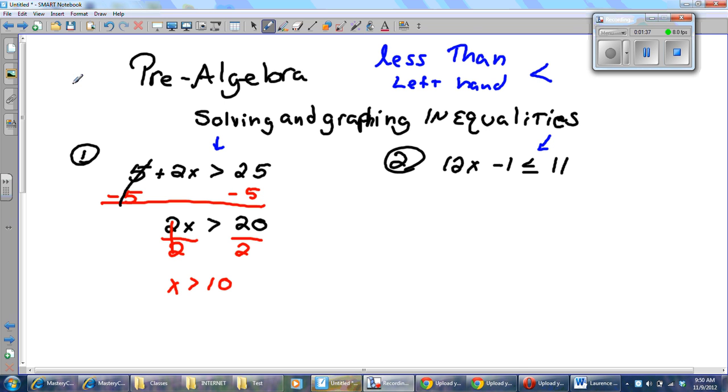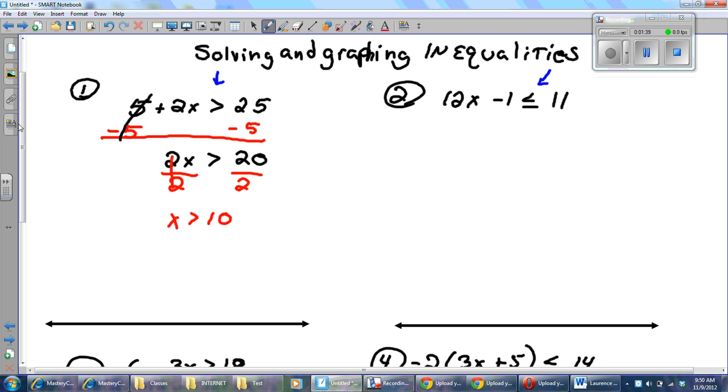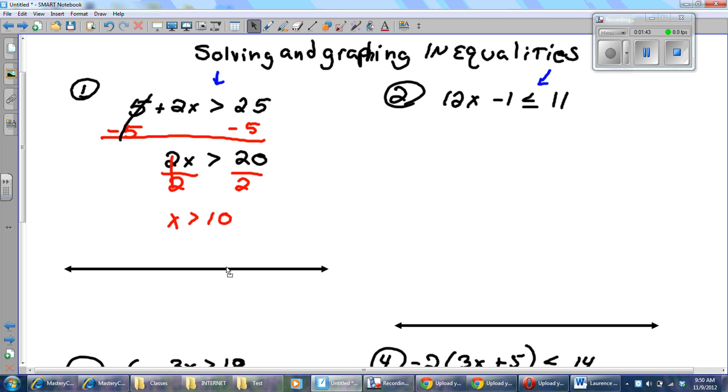Now, I'm not done with the problem. When I'm solving an equation or an inequality, I'm looking for all the numbers that make it true. In this case, x is greater than 10. That means my numbers have to be greater than 10. I'm going to show 10 on a number line, and a number right before 10, and a number right after 10.